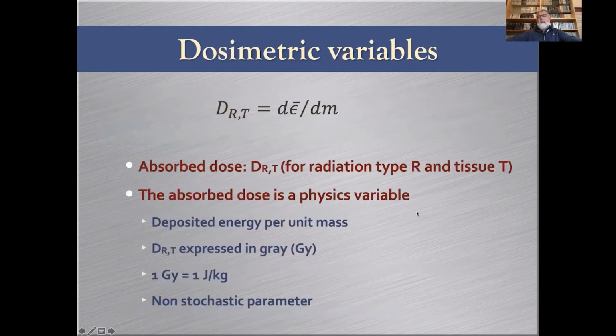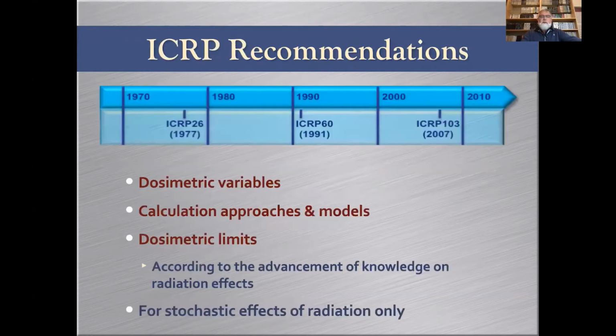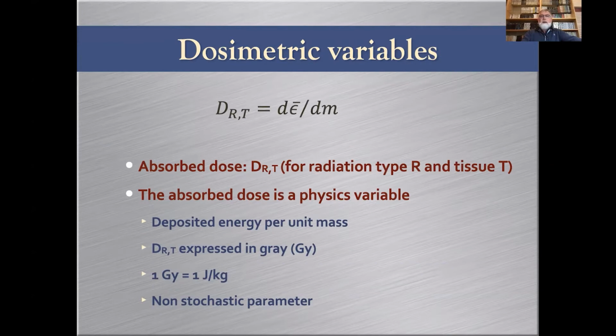So first, as I said, dosimetric variables and computing models, and we're not going to discuss anything about the dosimetric limits. So dosimetric variable, there's one that everybody knows, it's the absorbed dose. I'm going very quickly here. It's for radiation type R and tissue T. It's a physics variable. It was never meant to give any idea of the effect of radiation. It's just a physics variable. It's an objective measure of the irradiation delivered.